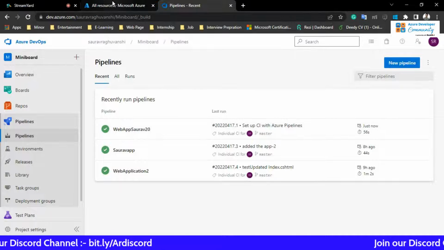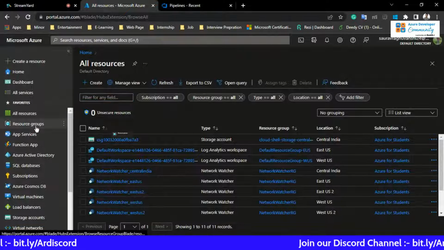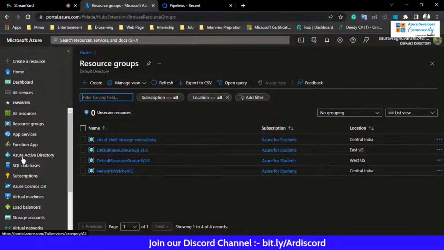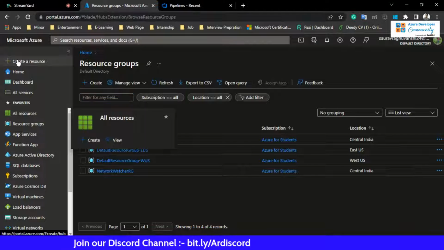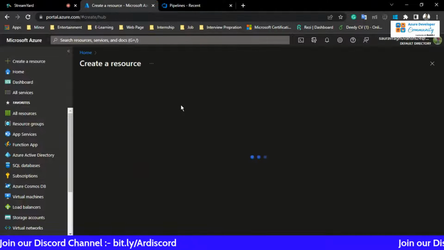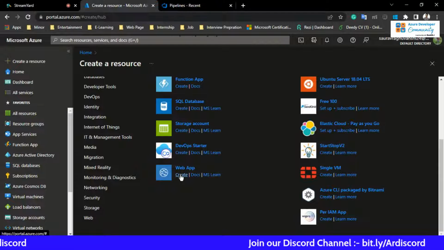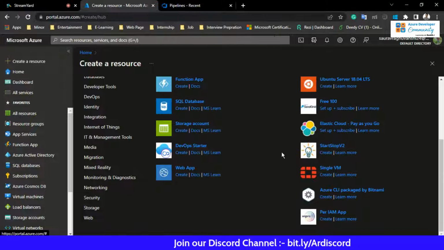So the next thing we're going to do is how to deploy the application. So I'm going to create a web app in Azure. Let me go there, create a new service. In that, below there will be a web app. I'm just going to click on create.